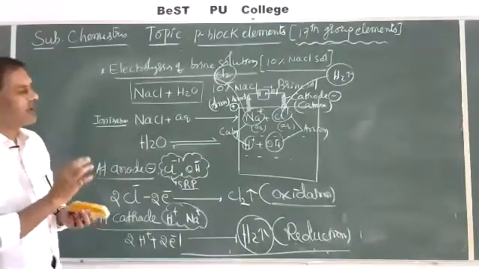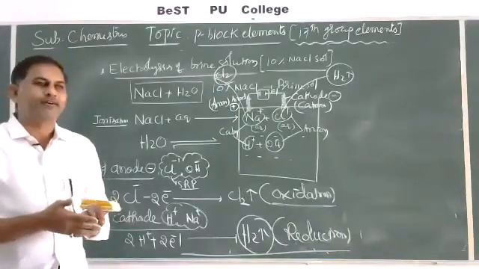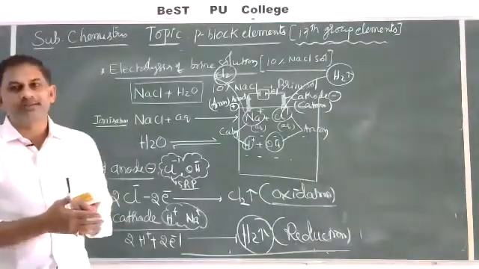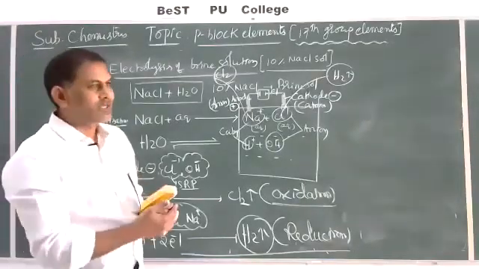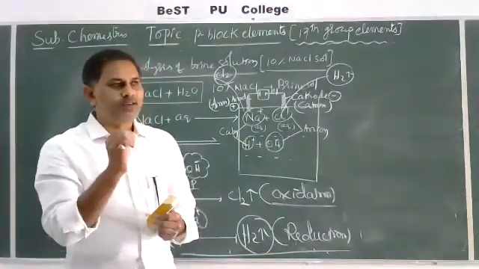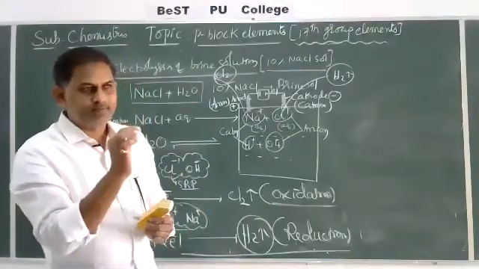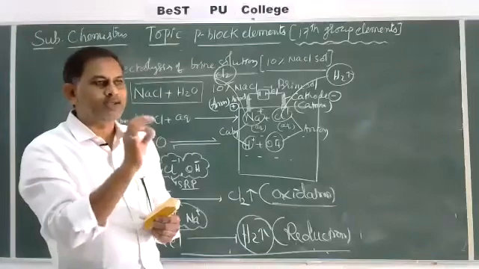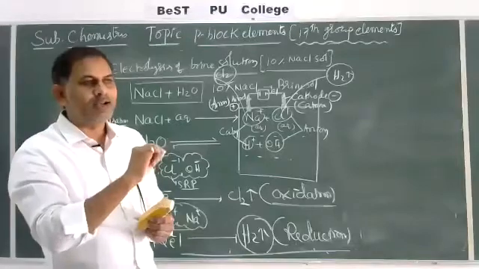These two or three methods are very, very important. The remaining properties, physical and chemical properties of chlorine, hydrogen chloride preparation methods and properties, uses, and interhalogen compounds: maximum tomorrow or the day after tomorrow, 2 classes. By Saturday I'll complete this. In P block elements, they'll ask only one word answers. Better you concentrate on one word answers and read the in-text questions. For all the NCERT textbook in-text questions, better you answer one by one. Take the question, read the theory, and create related answers for it.